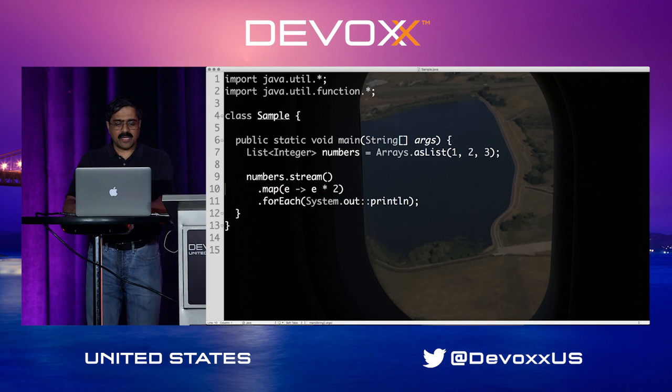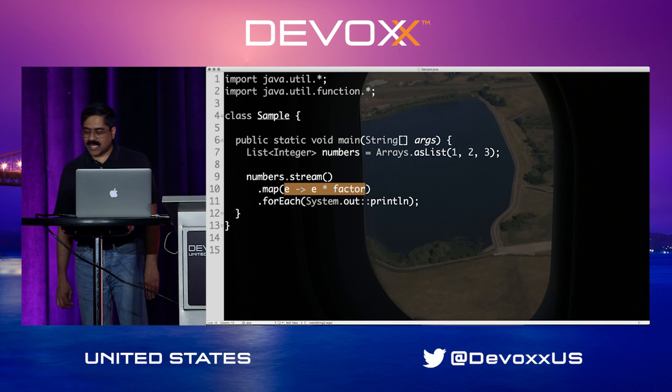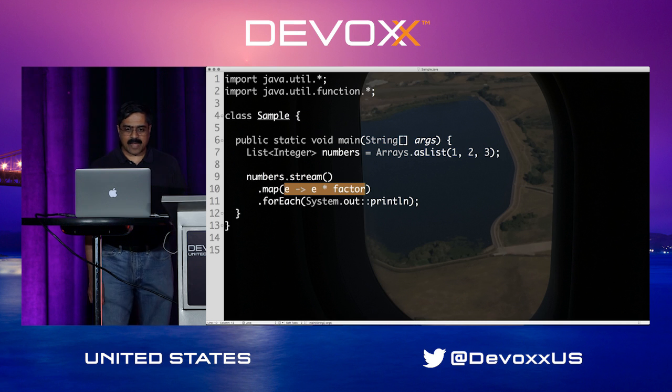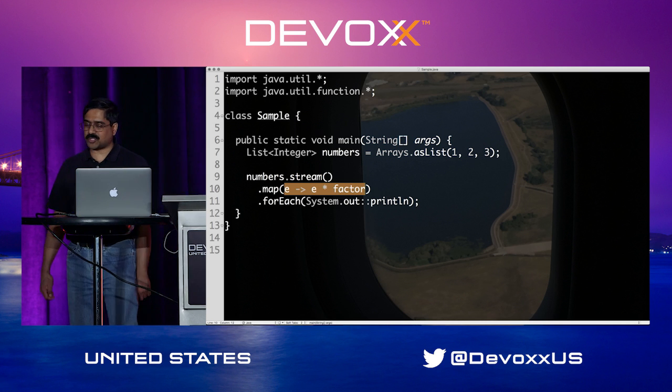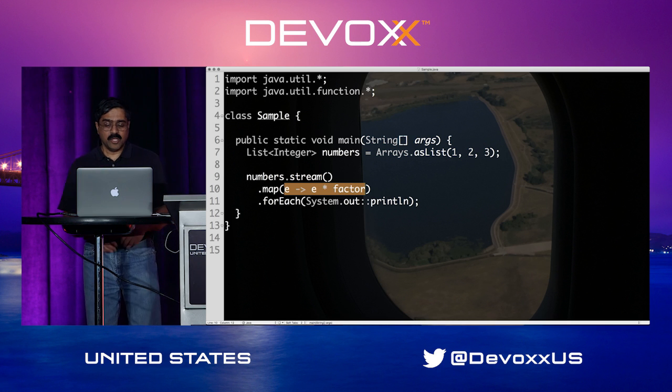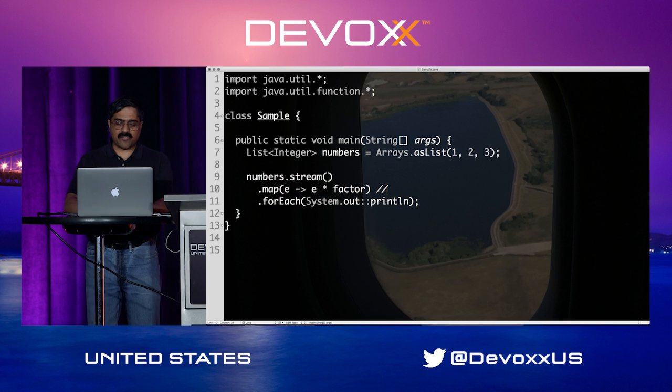On the other hand, if I were to say factor over here, well, if you look at this code, if I ask you what is e, it's very clear what e is. e is the parameter to this lambda. But what in the world is this factor? Well, the factor, of course, is not defined within this lambda, so this lambda has to look for this factor.